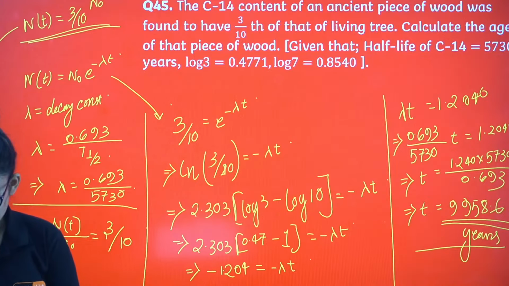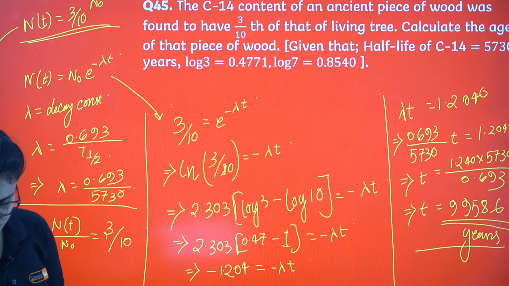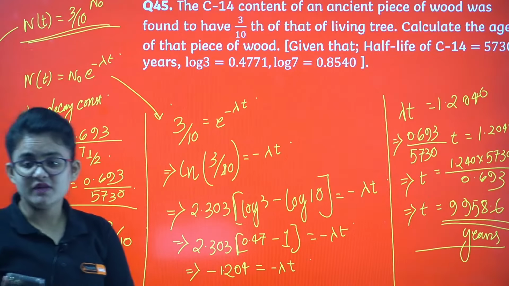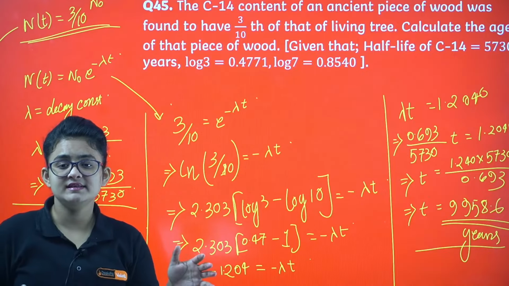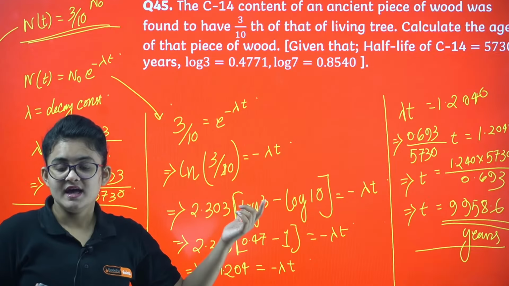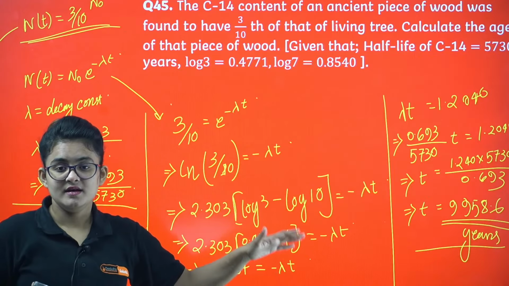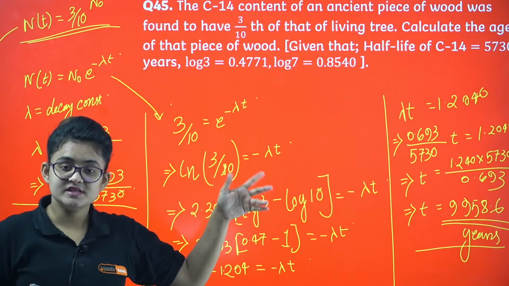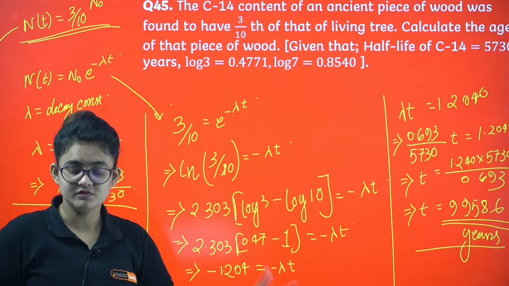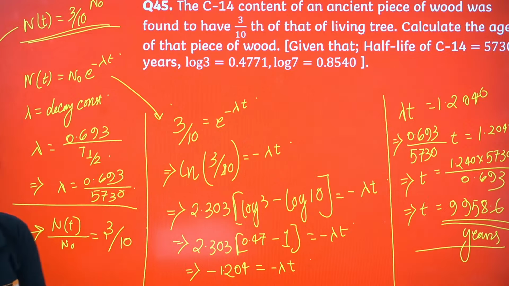Okay, it's okay. I guess you understood. Whoever was having problems, Dhanush and blossoming flora, can you please tell me if you understood or not? Whenever you are converting ln to log, you have to multiply this thing with 2.303. It's the rule, because ln represents natural logarithm and log represents base 10. Ln is with respect to base e, log is with respect to base 10. You are converting, so you have to multiply this thing with 2.303. Okay, very good. Let's proceed. I guess it's clear.